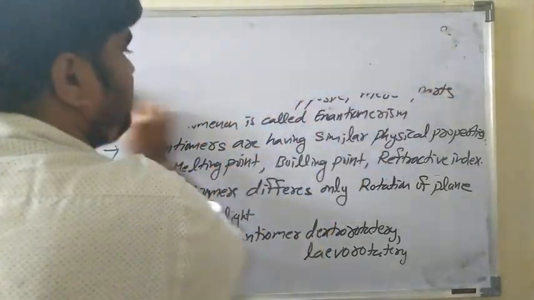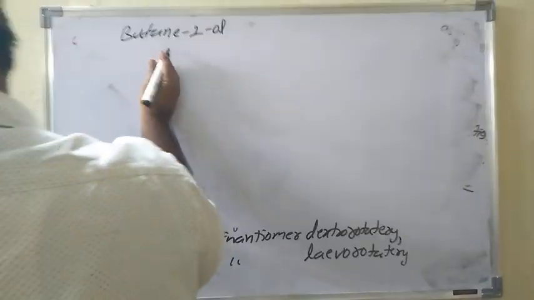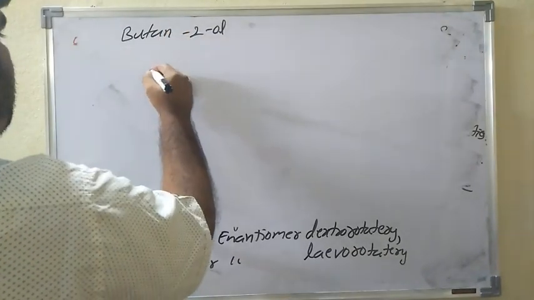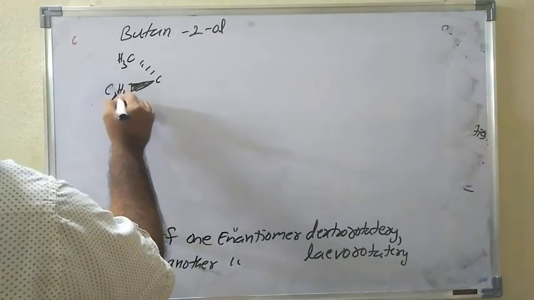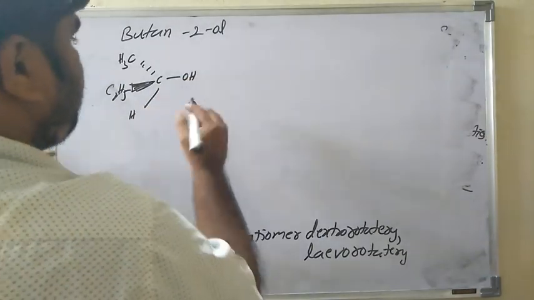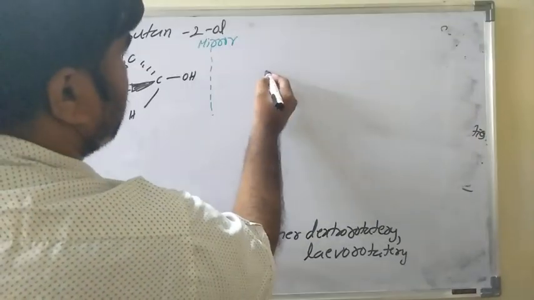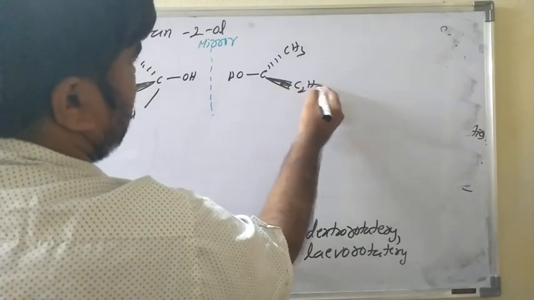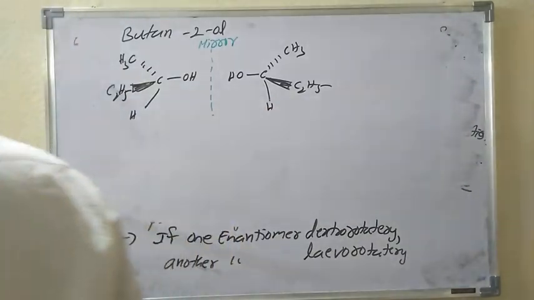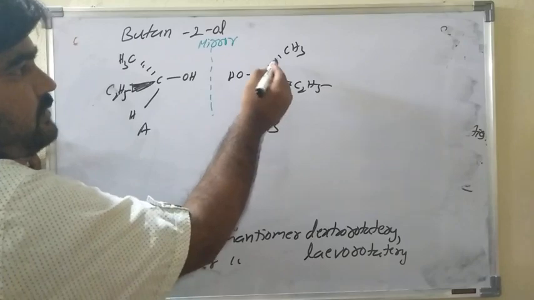Let us see an example: butanol. I will write CH3 and C2H5, H, OH. This is butanol, and these are mirror images, so you can keep a mirror. This is A and this is B. Here, the thick line is near to the observer and the dotted line is away from the observer.